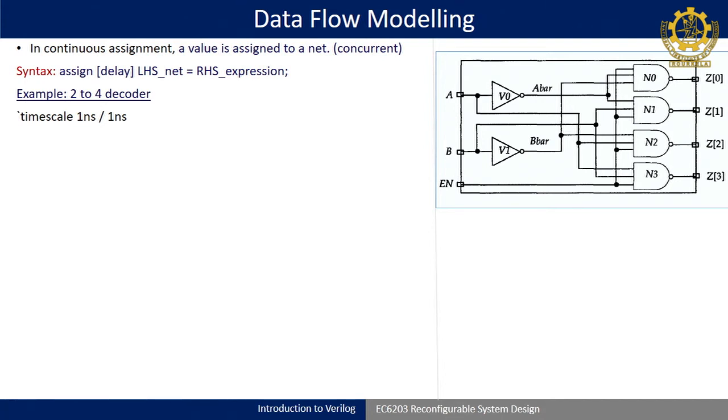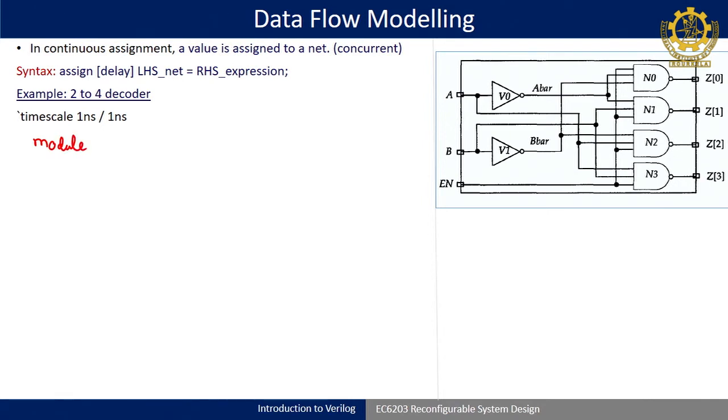This I will discuss in detail in some other class. So, if you have set tick timescale 1 nanosecond, then whenever I write assign hash 2, it means 2 nanosecond only. It is easier to understand the code this way initially, and later on we can change it to understand the timescale directive. After this I can write a module.